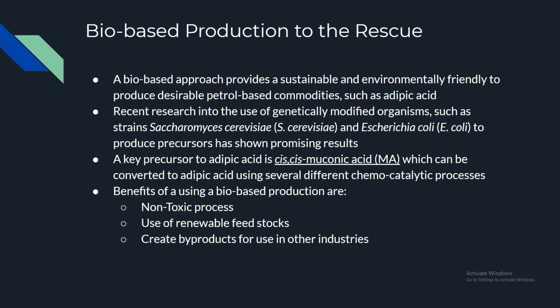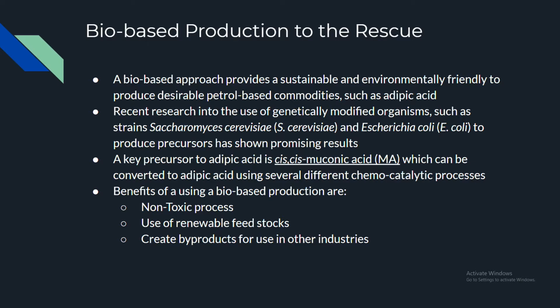A bio-based approach provides a sustainable and environmentally friendly way to produce desirable petroleum-based commodities such as adipic acid. Recent research into the use of genetically modified organisms such as strains of Saccharomyces cerevisiae and E. coli to produce precursors has shown promising results.